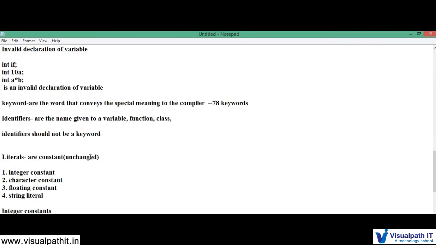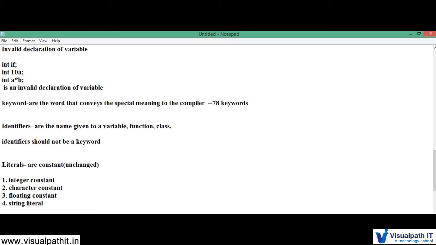Next I talk about identifiers. Identifiers are the class name, function name, and the variables. An identifier should not be a keyword. As I told you, C++11, a recent version of C++, has 78 keywords. Each keyword is a reserved word with special meaning. So identifiers are the names given to variables, functions and classes, and they should not be keywords.